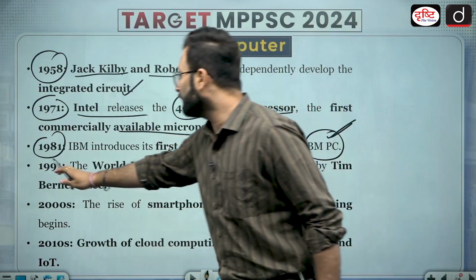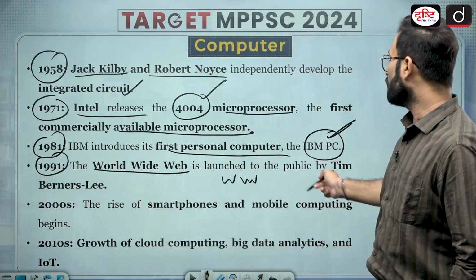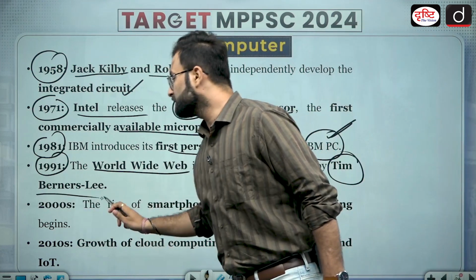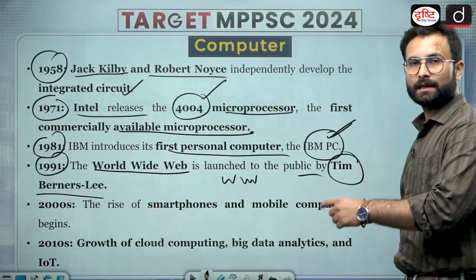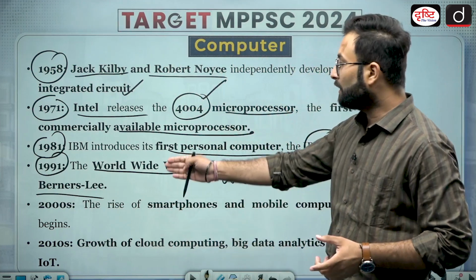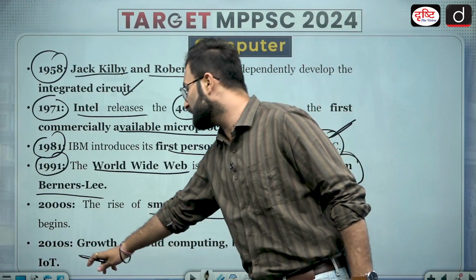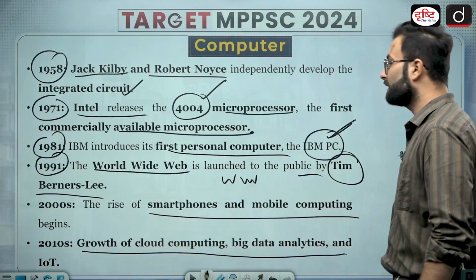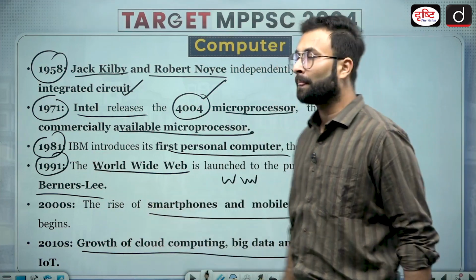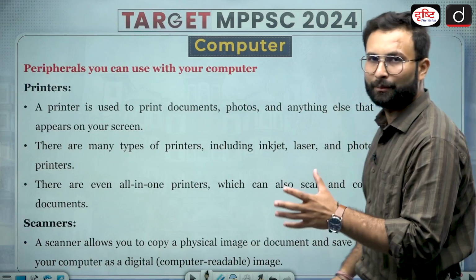Then in 1991, the World Wide Web, WWW, was launched to the public by Tim Berners-Lee. That is the time from where we have come to use the internet, etc. Then in the 2000s, the rise of smartphones and mobile computing began, and in the 2010s, the growth of cloud computing, big data analytics, and the internet of things. So that is about the landmarks in computer history.